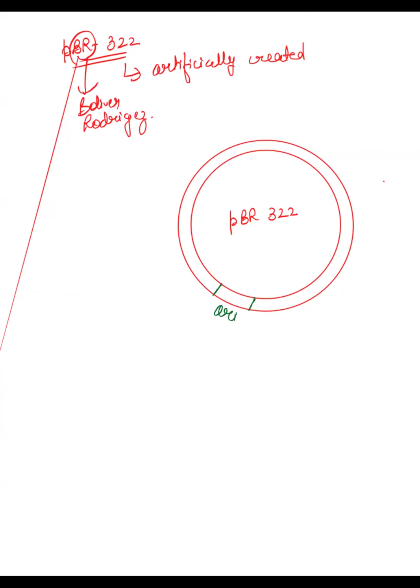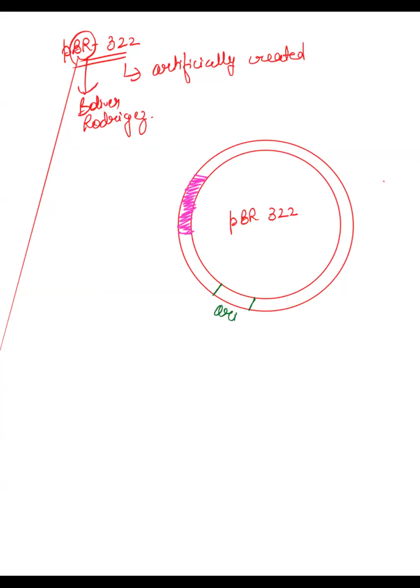Origin of replication, this is the ORI site. And then you have two antibiotic resistance genes. As I have told you, the selectable markers could be the antibiotic resistance genes. So here we have two antibiotic resistance genes.